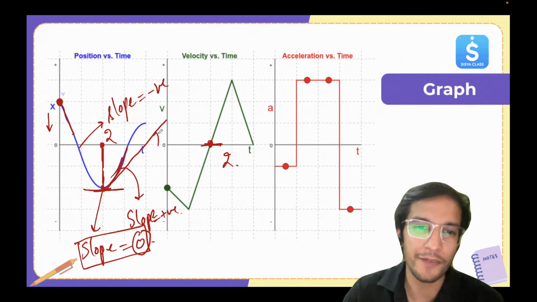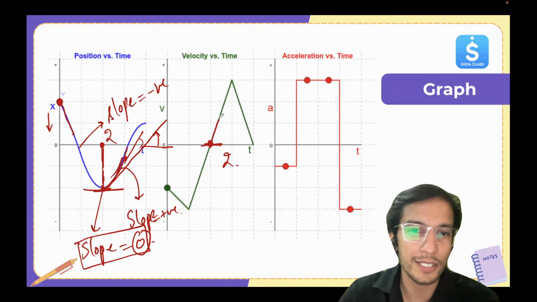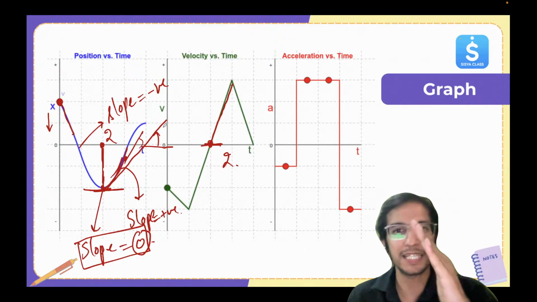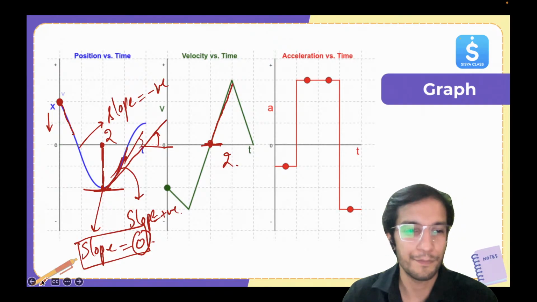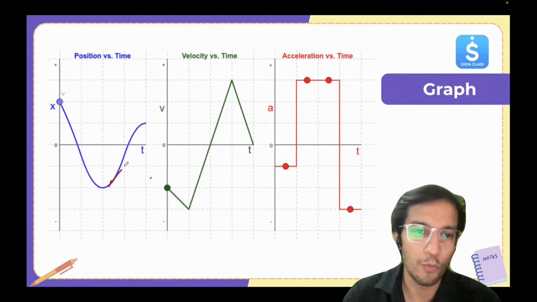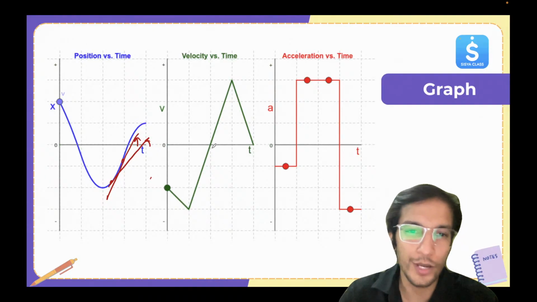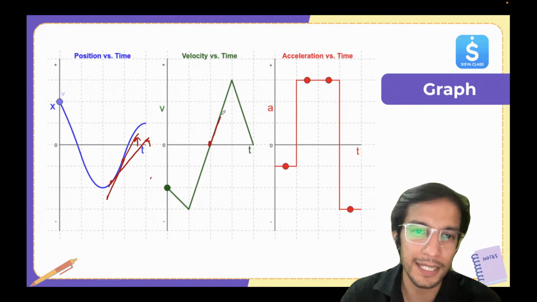It's making a positive angle with the x-axis. At each point, you can see it's becoming positive. And you can see the velocity is positive and the slope is increasing. It's becoming steeper. Look here, pay attention. Very important. Initially, the slope was this much. Now it has become steeper. It was less. Now it has increased. So you can see here the graph is increasing. The velocity is increasing here.